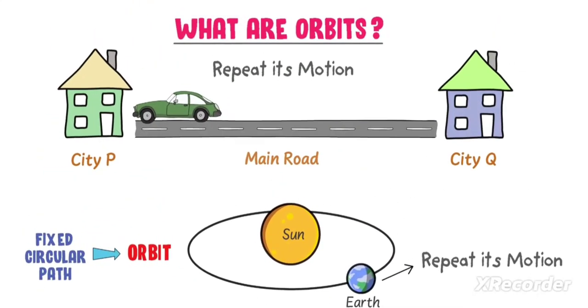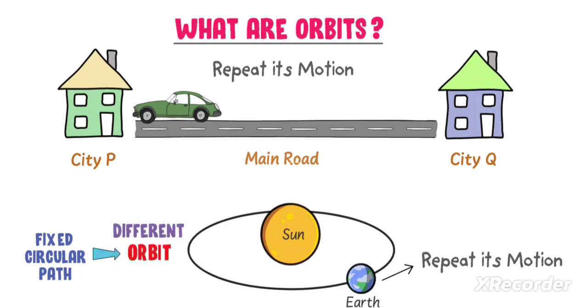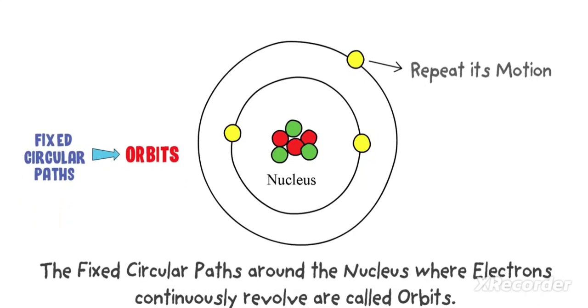Now we know that in the solar system, there are different circular paths or orbits. For example, every planet like the Earth revolves in its own orbit and never goes from one orbit to another. Similarly, there are different circular paths or orbits around the nucleus on which electrons revolve. In chemistry, orbits are denoted by small n.